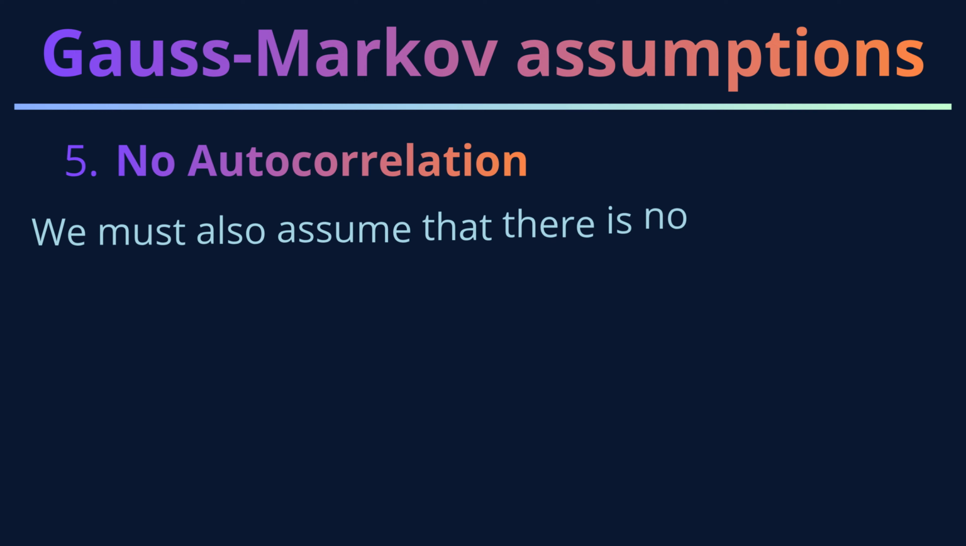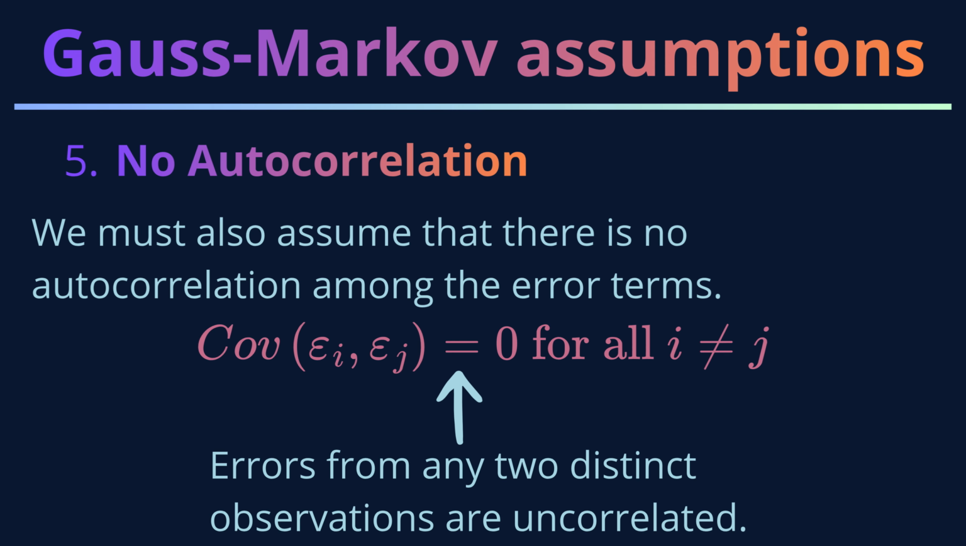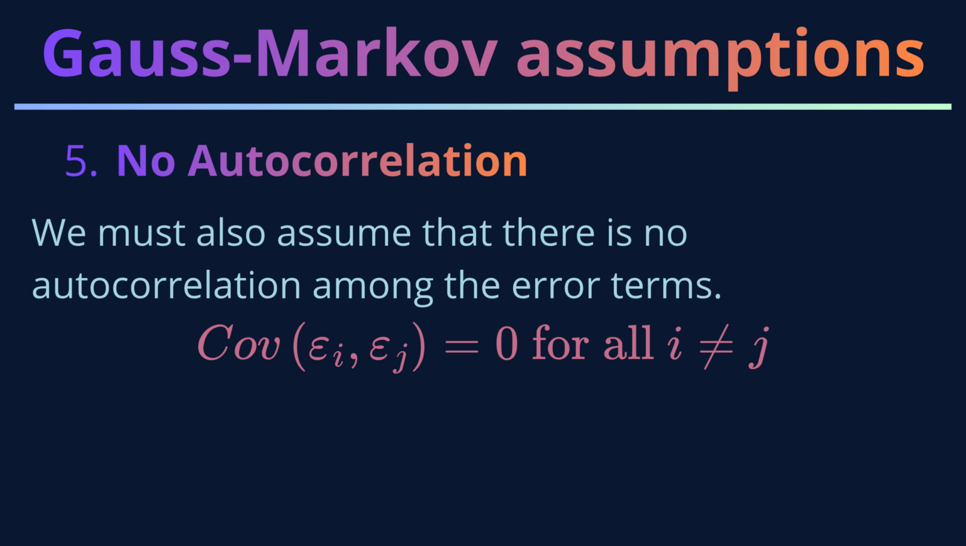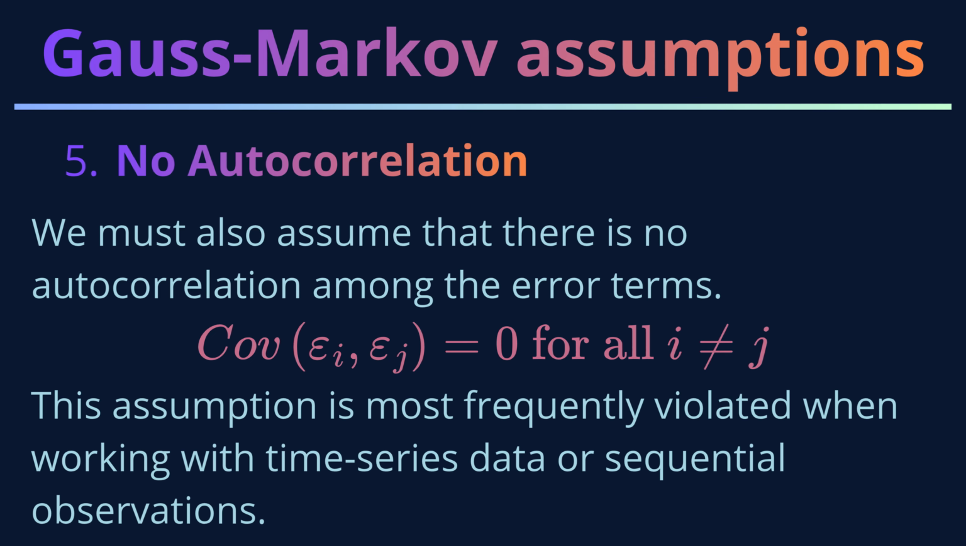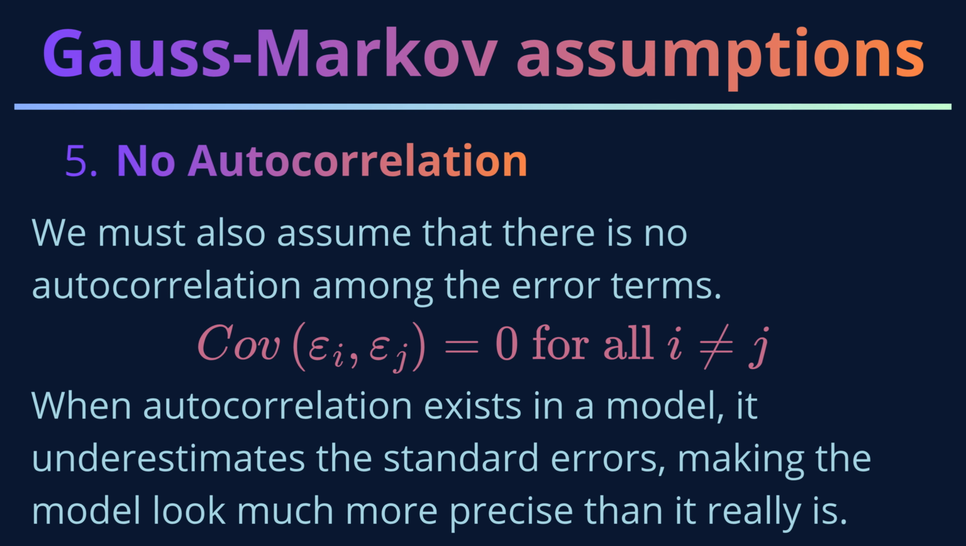Moving forward, we must also assume that there is no autocorrelation among the error terms. This means errors associated with any two distinct observations must be uncorrelated with one another. This assumption is most frequently violated when working with time series data or sequential observations. When autocorrelation exists in a model, it underestimates the standard errors, making the model appear much more precise than it actually is.